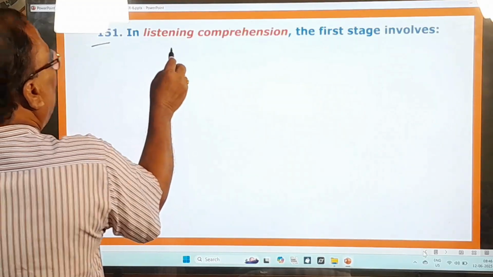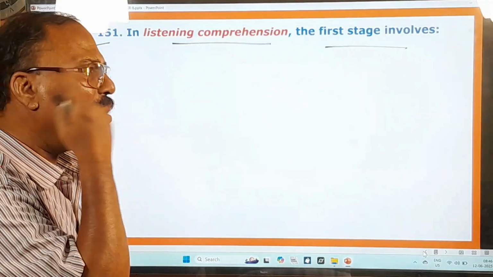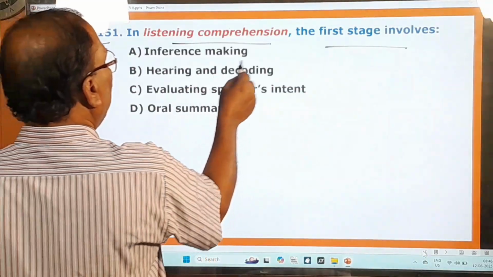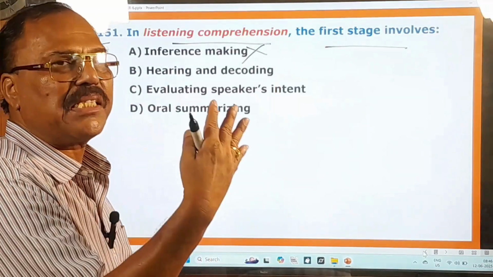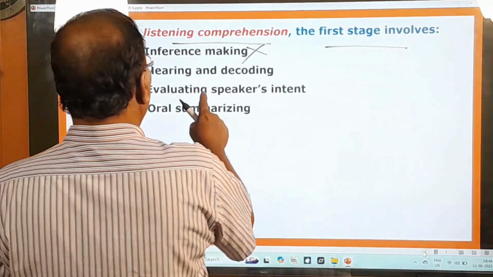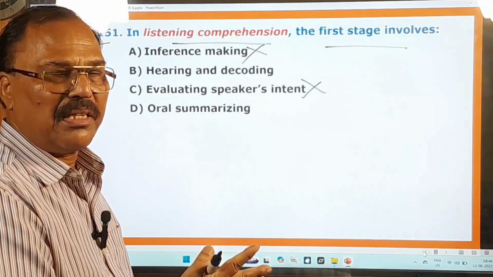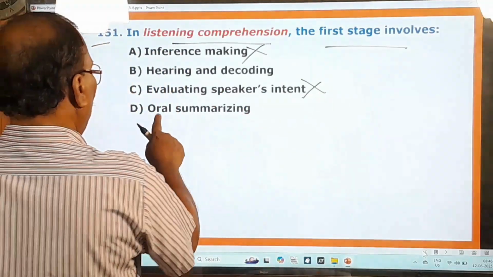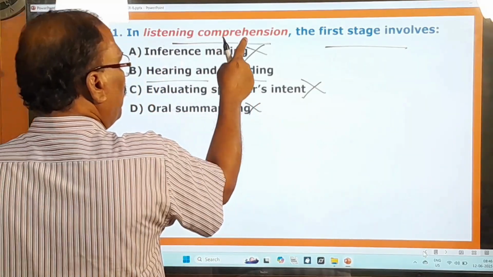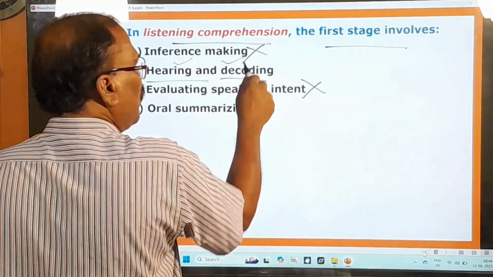151st question. In listening comprehension, the first stage involves. So in listening comprehension, what happens? First, inference making. No, inference making means you guess and give the answer. So inference doesn't take place. And evaluating speaker's intent. So you cannot evaluate speaker's intent only by listening, right? And oral summarizing, no, but only hearing and decoding. In listening comprehension, the first thing you do is only hearing and decoding.